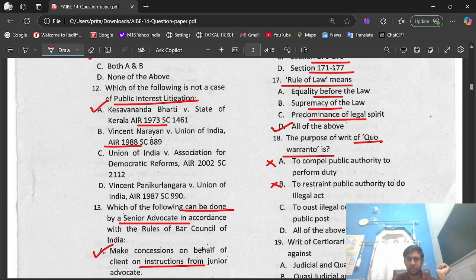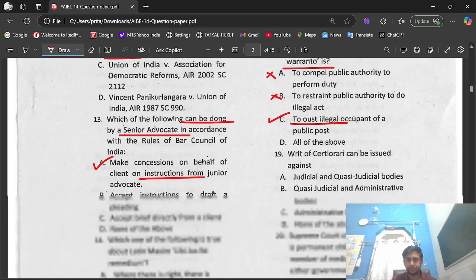Option D, all of the above. The right option is option C, to oust illegal occupant of public post.